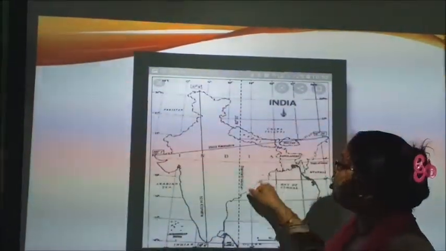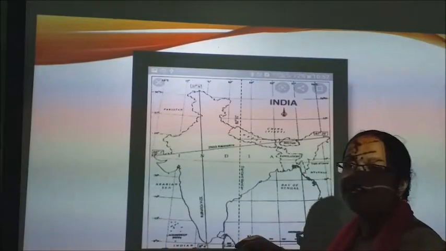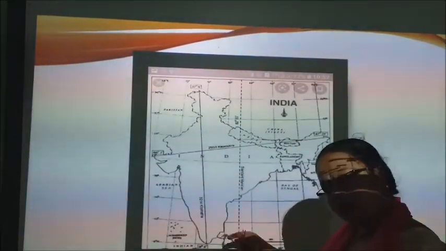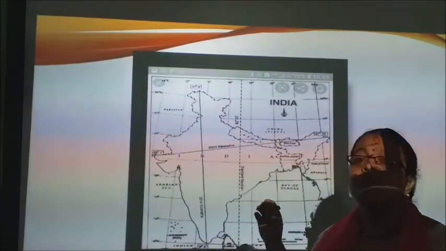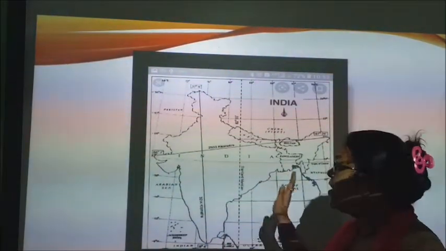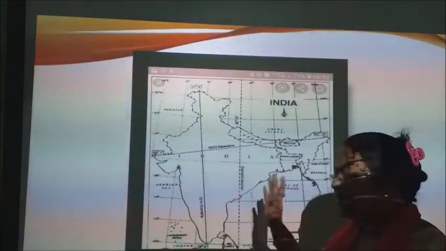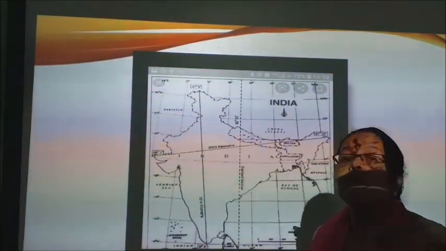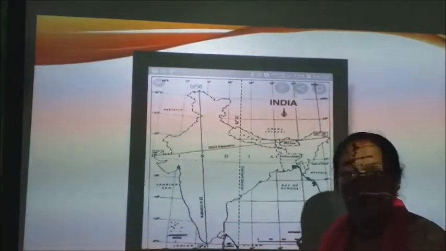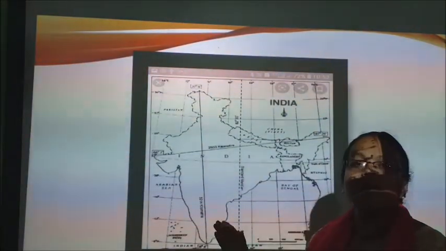Understood? And in case of India, it is 82.5 degree east longitude. So this is the Indian Standard Time, or IST in short. I hope you understood this part. And other countries may have more than one standard time as they have very large extent.